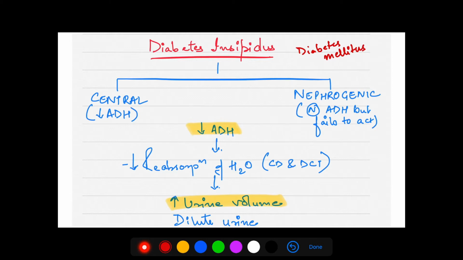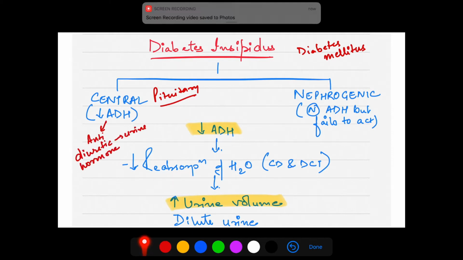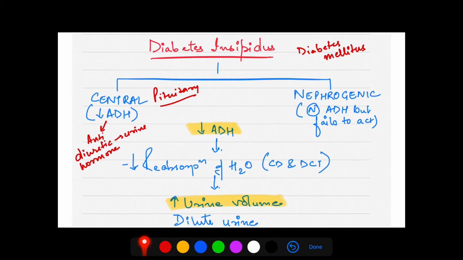Firstly, central, which means related to the pituitary, which causes decreased formation of ADH. ADH is anti-diuretic hormone. So the first one was the central one. The second one is nephrogenic.